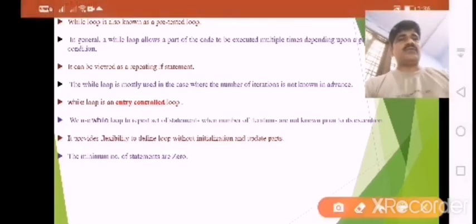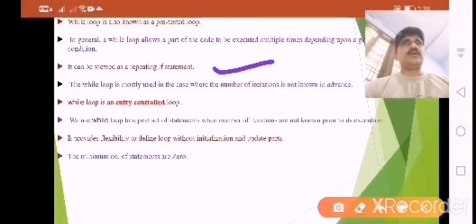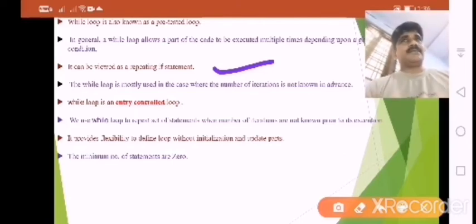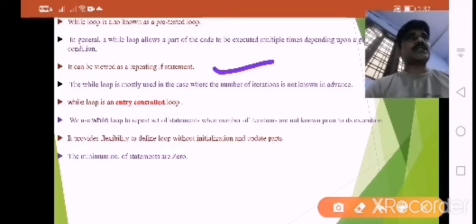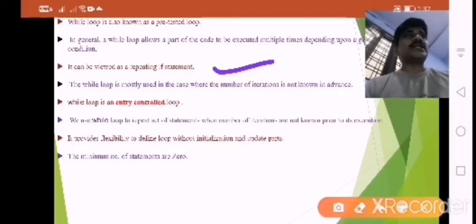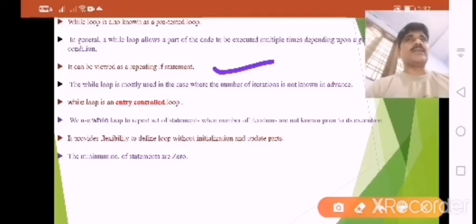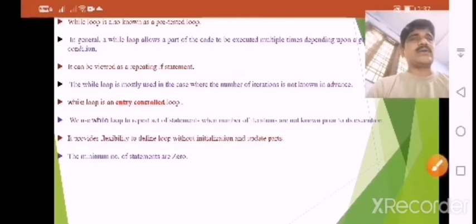It can be viewed as a repeating if statement. The while loop is mostly used in the case where the number of iterations is not known in advance. In advance we can't expect how many iterations it will complete. So simply we can say that the while loop is an entry control loop.